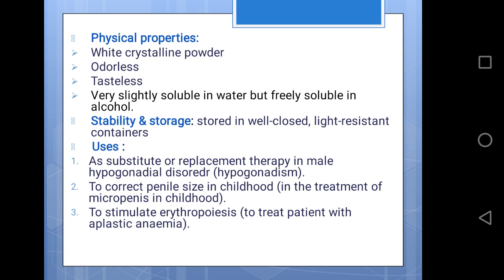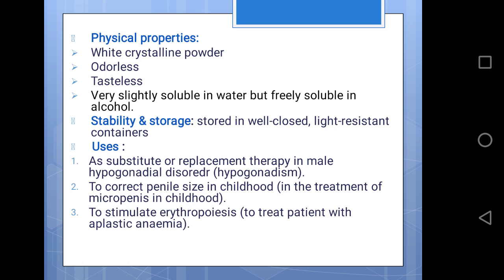Physical properties of testosterone: it is available as a white crystalline powder, odorless, tasteless, very slightly soluble in water but freely soluble in alcohol. Stability and storage: it should be stored in a well closed, light resistant container.